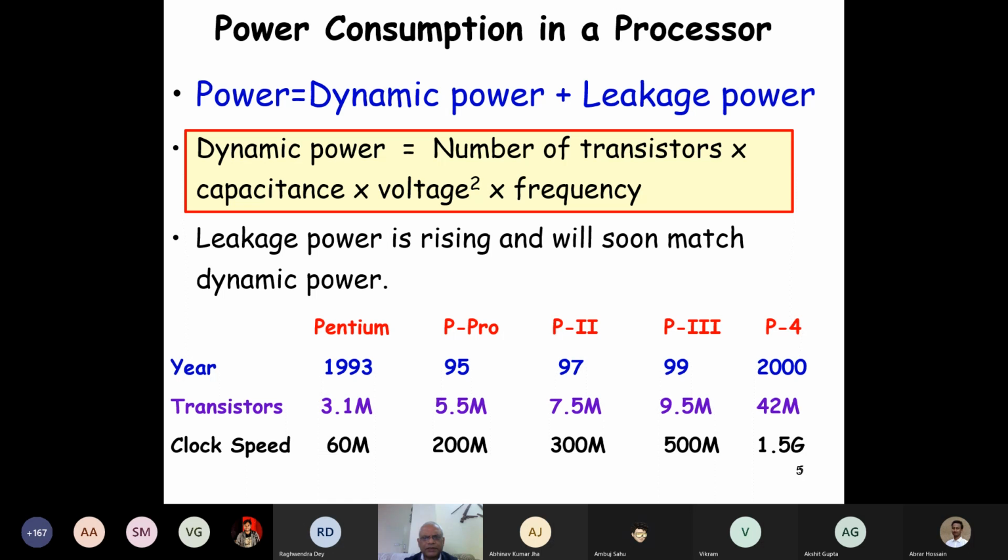and the capacitance is a parasitic capacitance. And this is an intuitive formula. We don't really have to make special effort in remembering this formula. It's very intuitive because dynamic power is proportional to the number of transistors on the chip, the frequency of operation of the transistors, and also CV square. This is the parasitic capacitance and the voltage. We'll see that in the next diagram, and this will become clear.